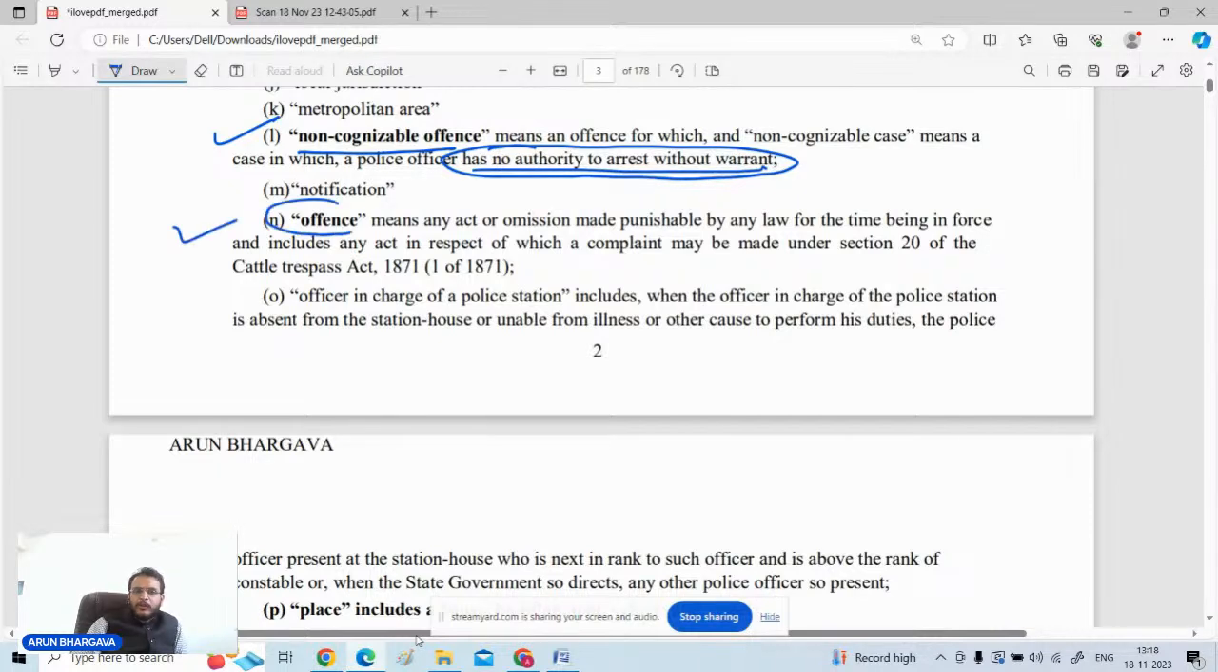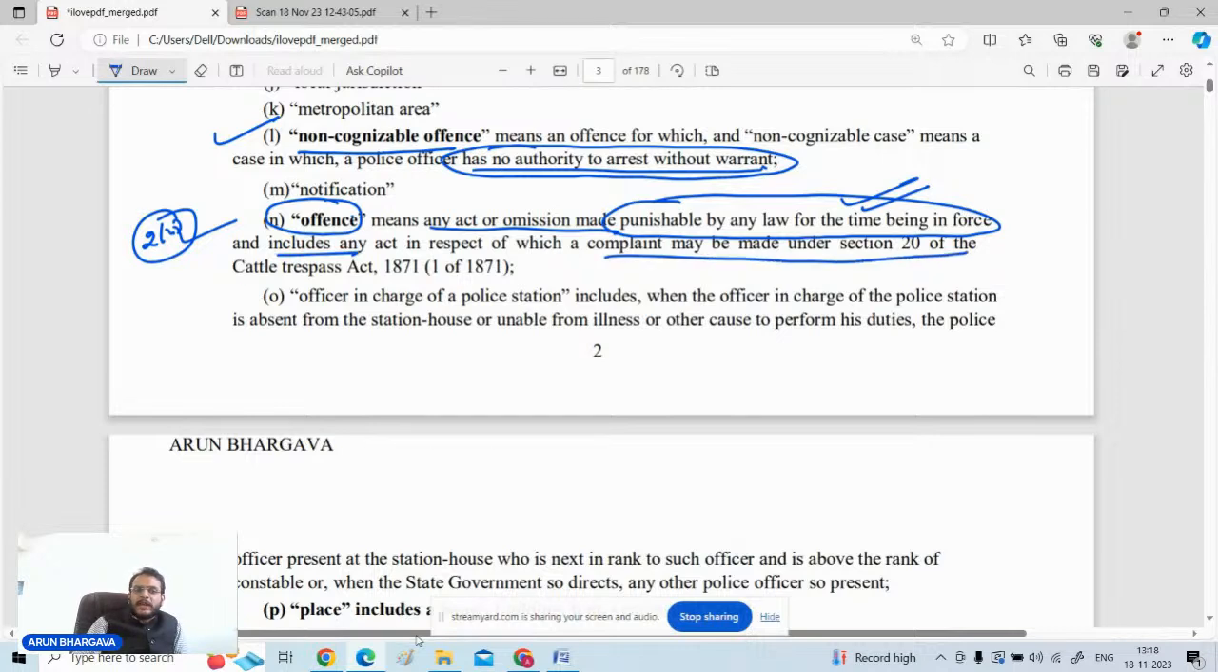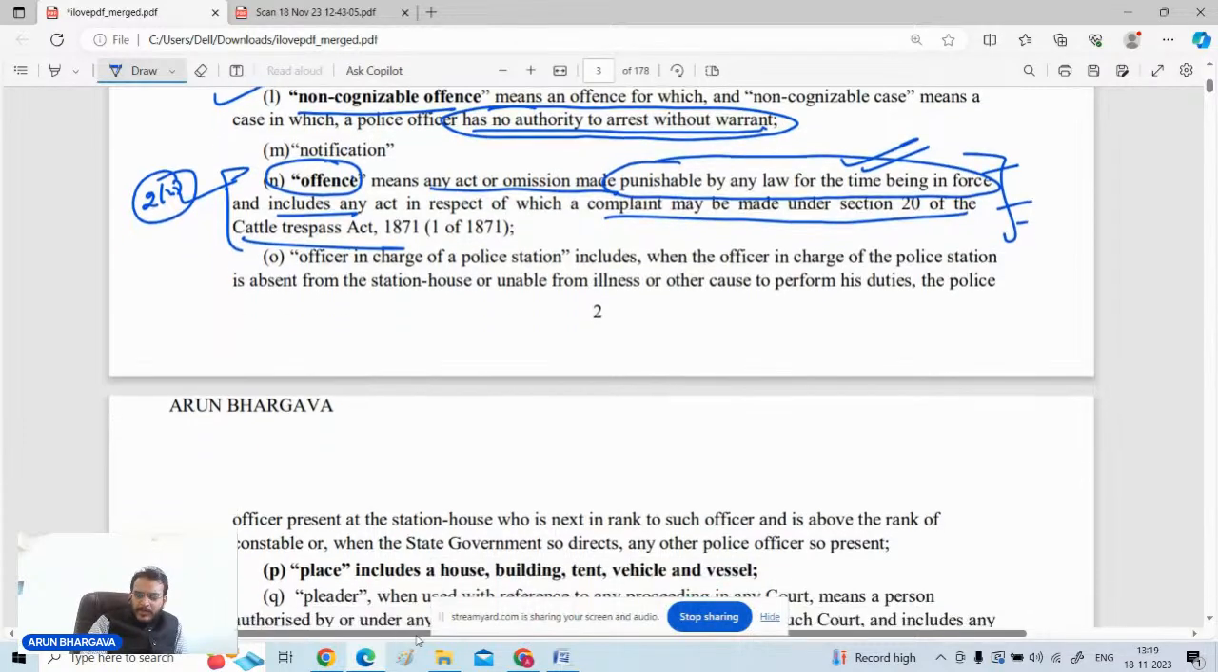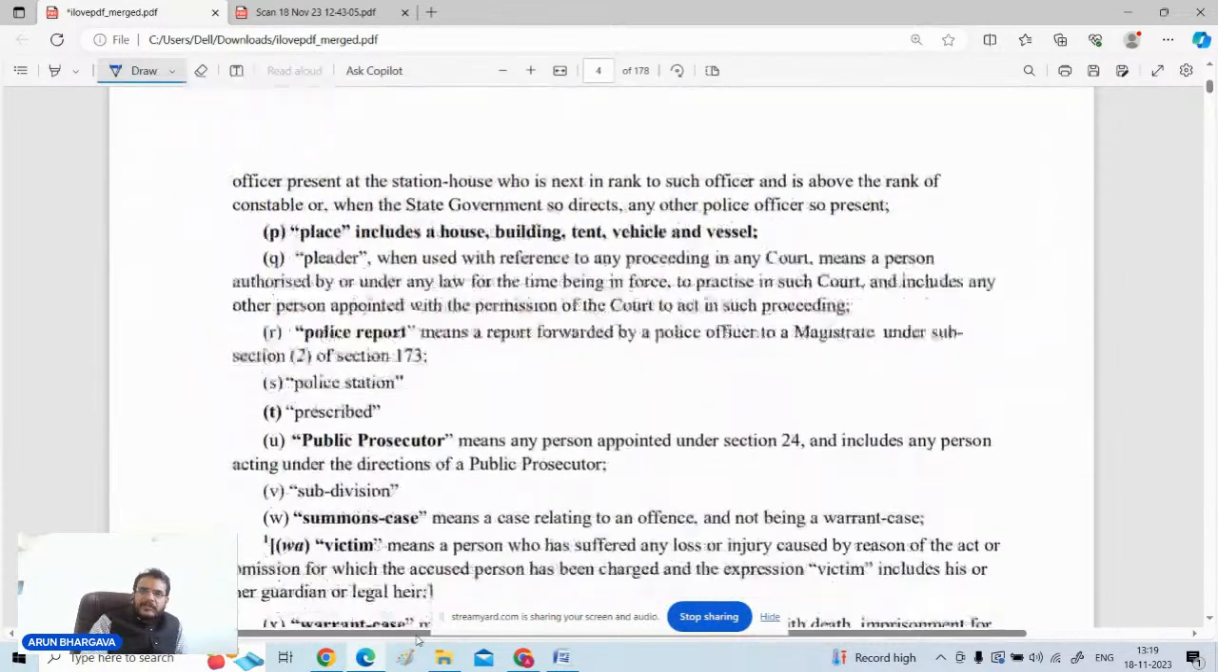Next one is the definition of offense. The definition given in section number 2, clause number N, is very wide, and it covers every punishable act under any law. As it is written over here, it means any act or omission punishable under any law for the time being in force, and it includes the complaint made under Section 20 of the Cattle Trespass Act. So these are the basic things you have to understand. And as you have already gone through the Bear Act, I hope you have jotted down bullet points on these important definitions.